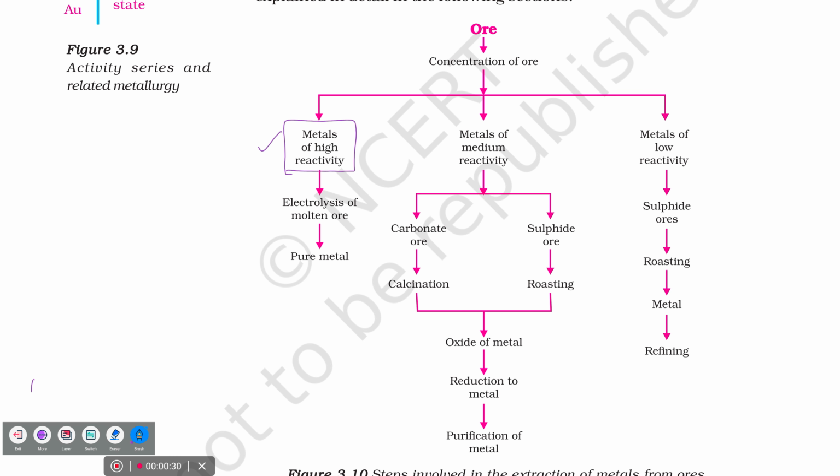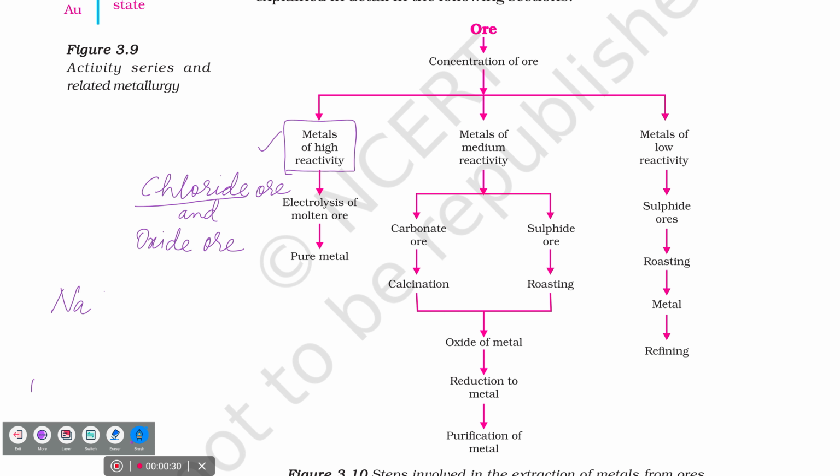Okay. What type of ore can be seen means that is chloride ore and oxide ore. What do you understand from the chloride ore and oxide ore? We'll take first one, potassium. Second one, sodium. What is the symbol for sodium? Na. Is a high reactive metal or a low reactive metal? It will be available in the form of a free state or a combined state? It will be in the form of chloride.